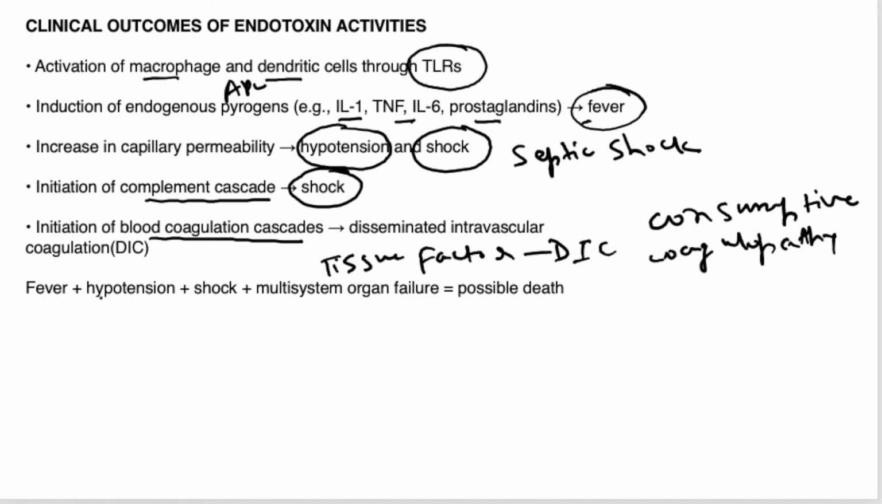And the combination of this fever, hypotension, shock, and multi-organ failure, MODS, is known as septic shock, right? Septic shock. So in short, these endotoxins present in gram-negative bacteria lead to septic shock by various mechanisms.